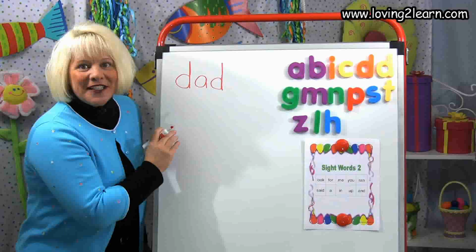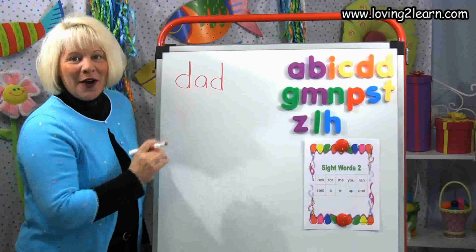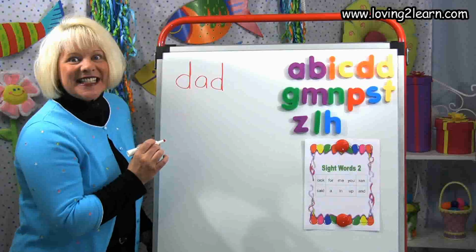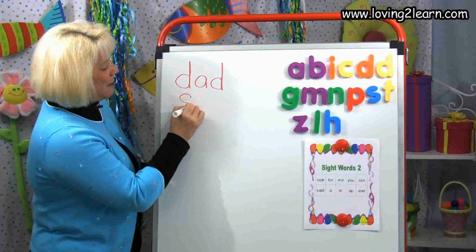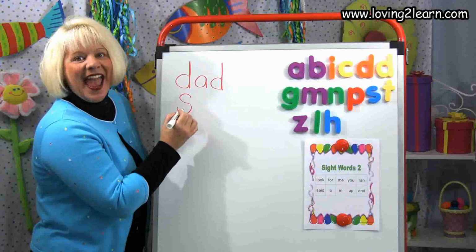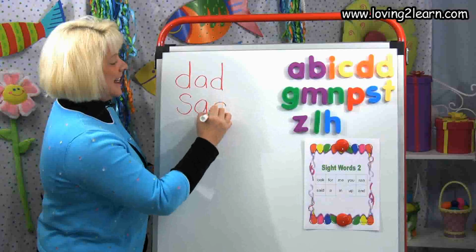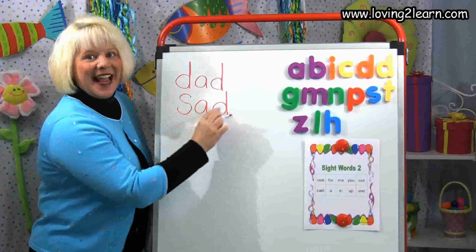What chunk is in the word dad? Add. If we know how to write the word dad, let's write the word sad. That's right, that's that S. Snake around the top and around the bottom. Add. There's that A, D. Let's read our words. Dad, sad.